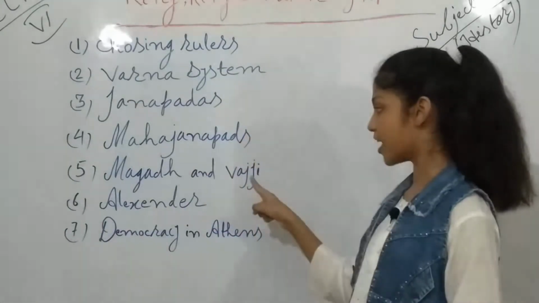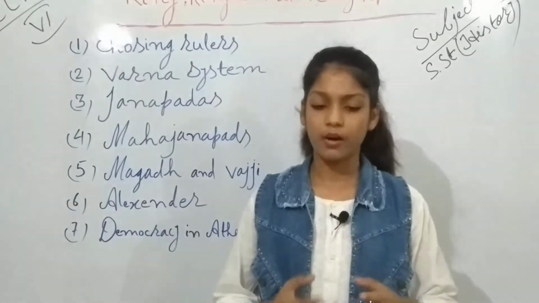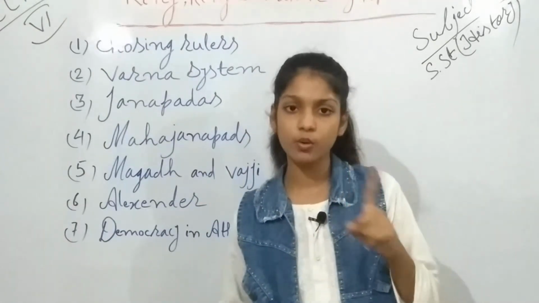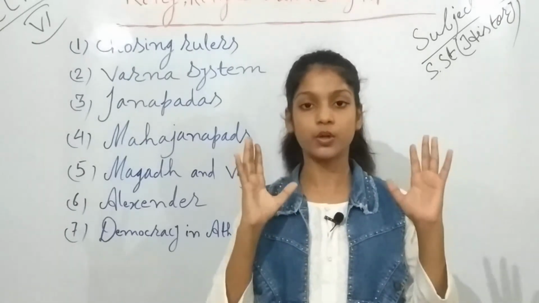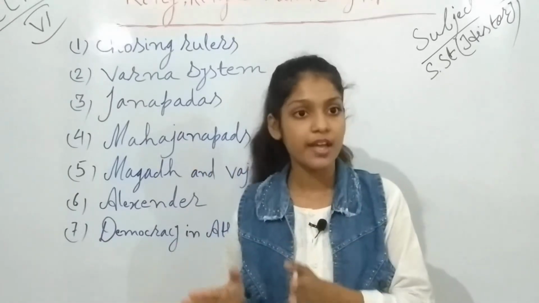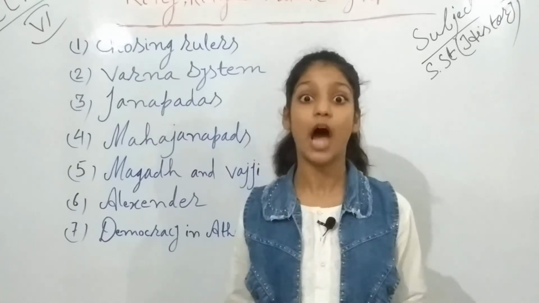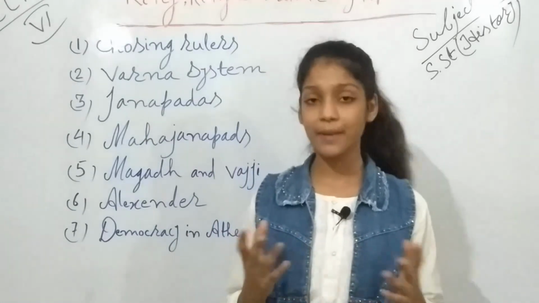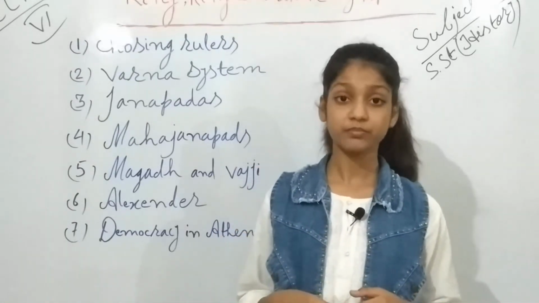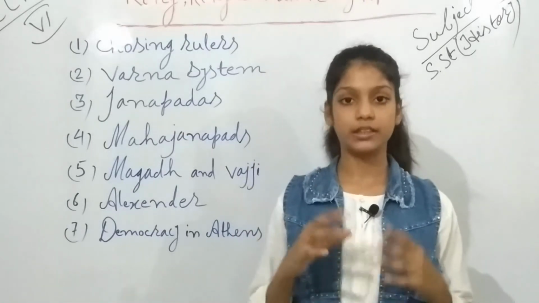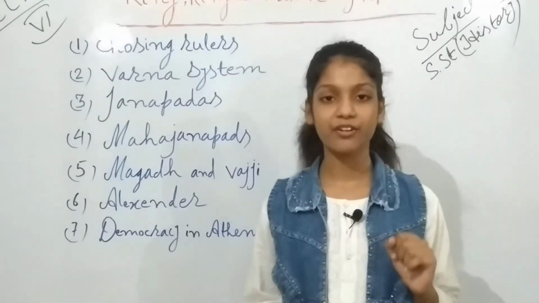Now the next Mahajanpad is Vajji. As you know, in Magadh only one king ruled the whole of Magadh at a time. But in Vajji there were several rajas, sometimes even thousands of rajas. It is amazing, but it is true. They were in the form of Gana and Sangha. Now you will think, what is Gana and what is Sangha? I will tell you that.